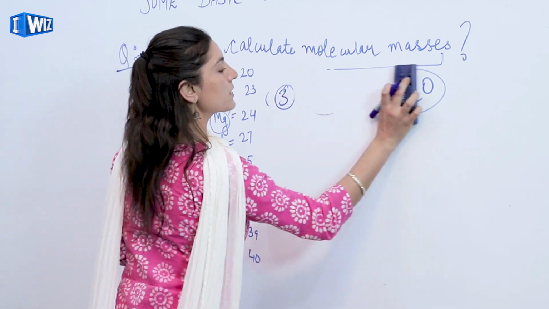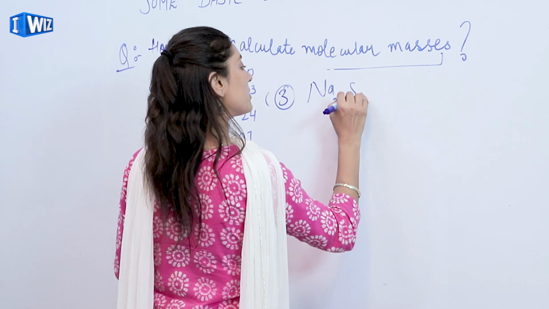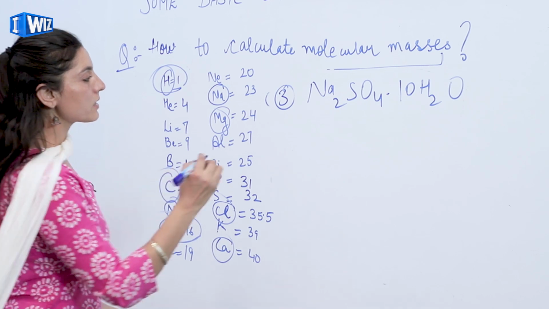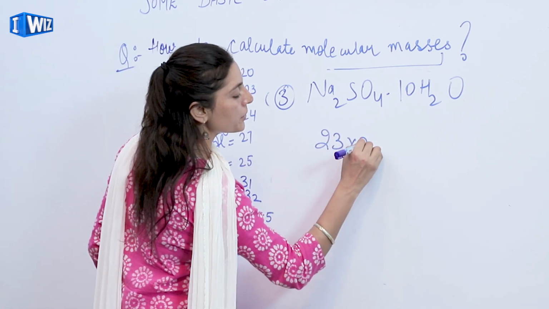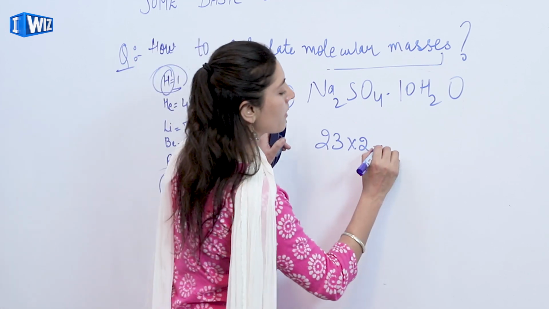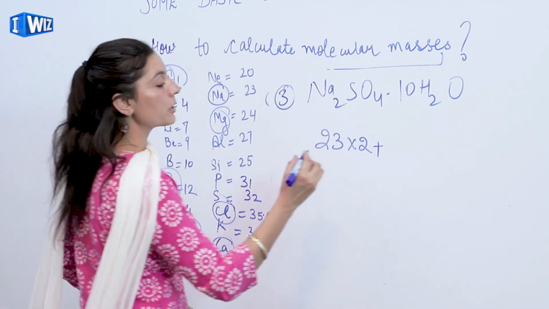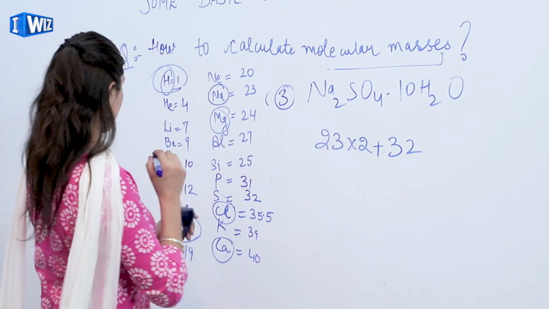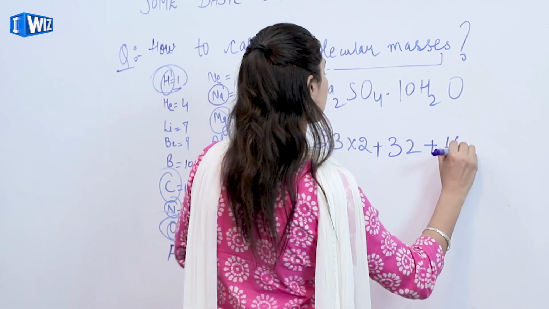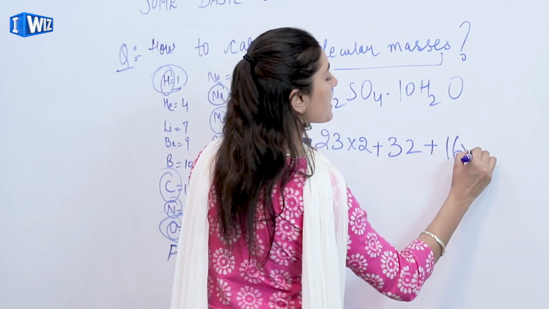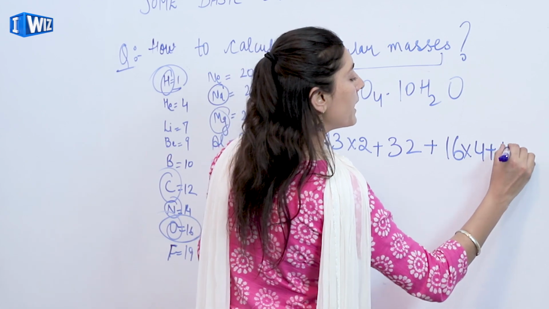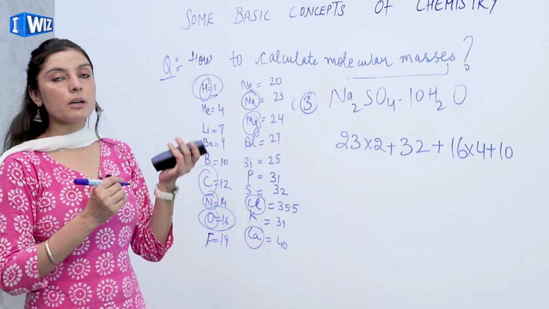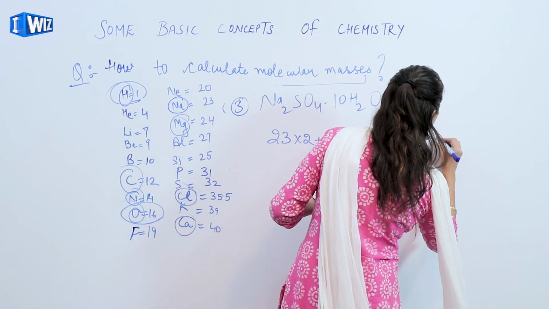So for the 2 atoms of sodium, the atomic mass of sodium is 23. I'll write 23 into 2, fine, plus the atomic mass of sulfur, which is 32. Then I have the atomic mass of oxygen, which is 16, but we have 4 atoms of oxygen. I'll write 16 into 4 plus 10 molecules of water. We recently calculated the molecular mass of water, which was 18 mu.